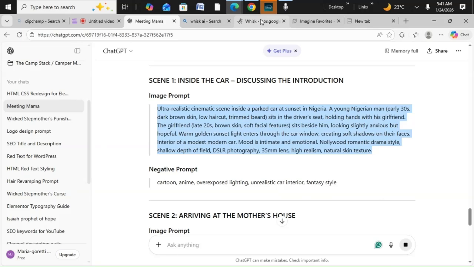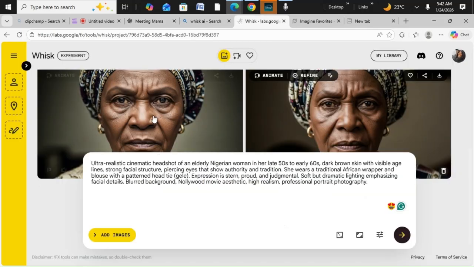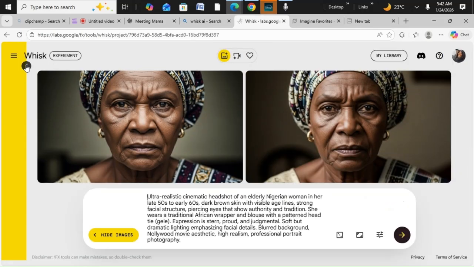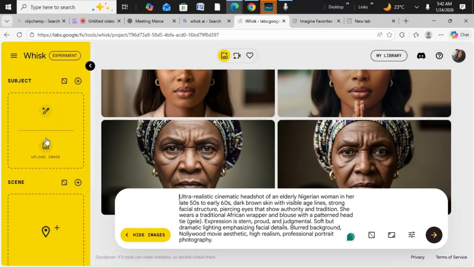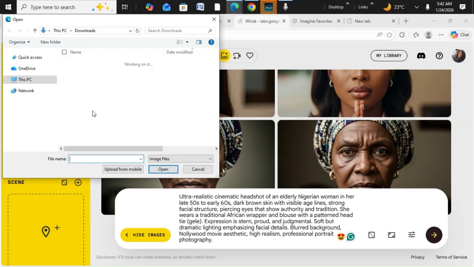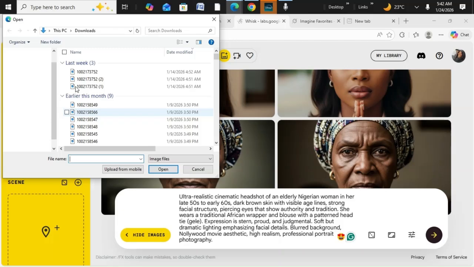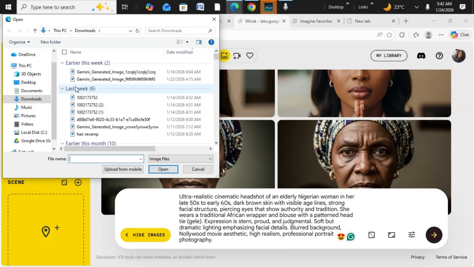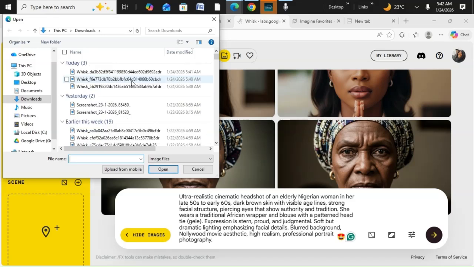Now be very careful, okay? See what we are going to do. You open here. Here it is asking us for the subjects. Now, the subjects are the people involved in this scene, the main people involved. Remember the people in the car are Kunle and Ada. Of course, they are discussing in the car.